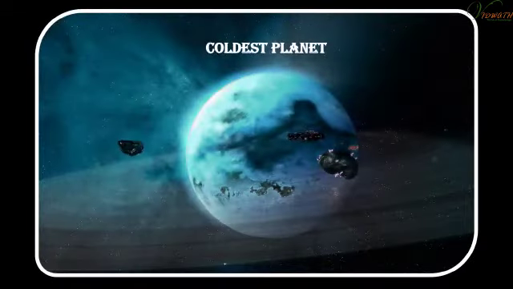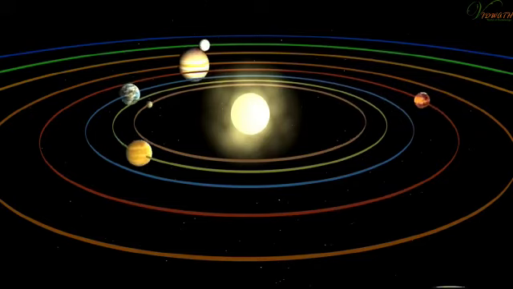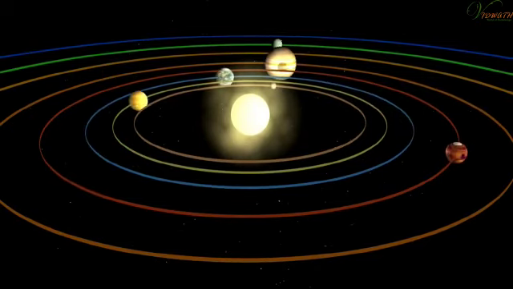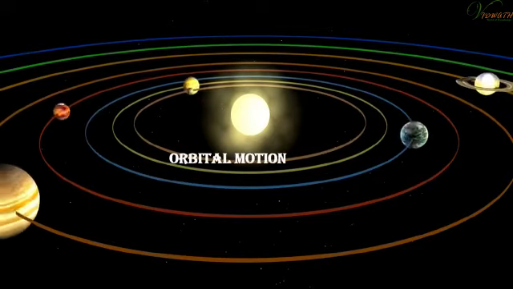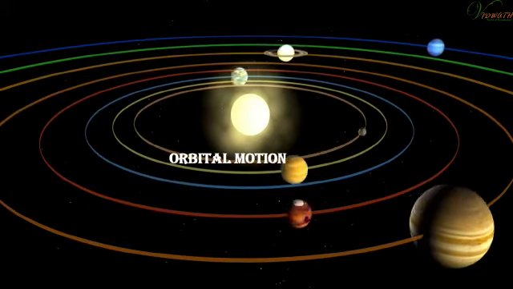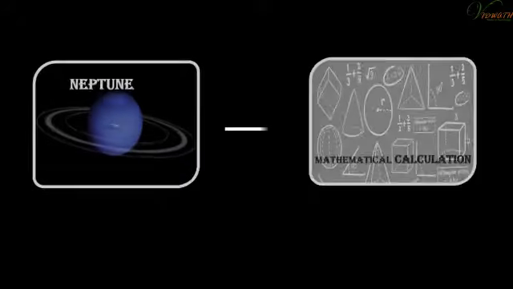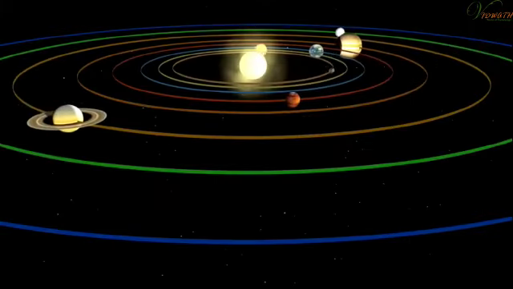Uranus is the coldest planet. Like Venus, Uranus also rotates from east to west. It has a highly tilted rotational axis so that in its orbital motion it appears to roll on its side. Neptune was discovered through mathematical calculations. It has two known satellites. It has a ring system too.